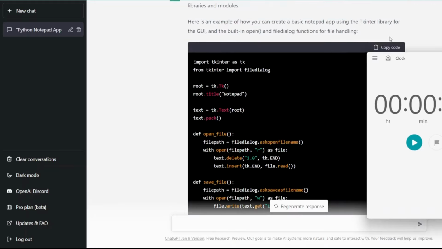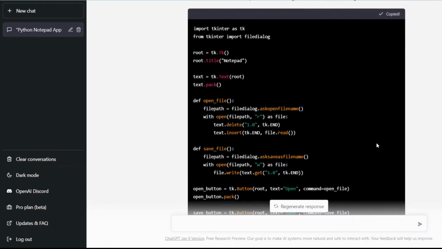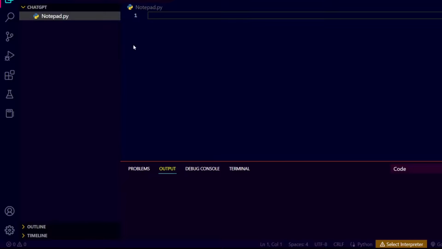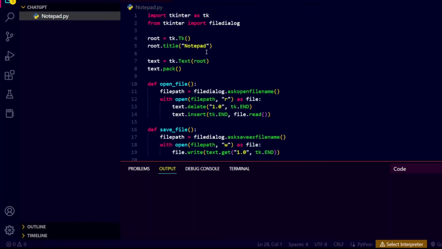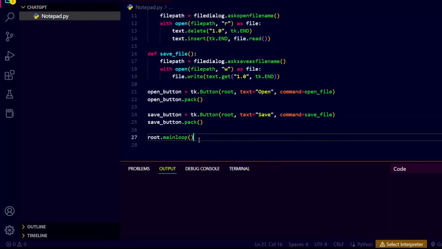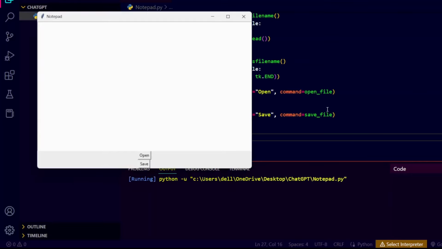I'm going to copy this code, and I have my Visual Studio here. You can see I have created a notepad.py file. I'm going to paste all the code that I have copied. Now I'm going to run this program, and here you can see